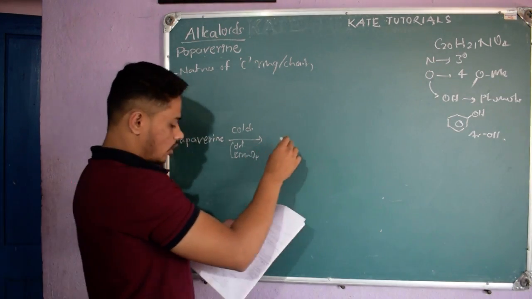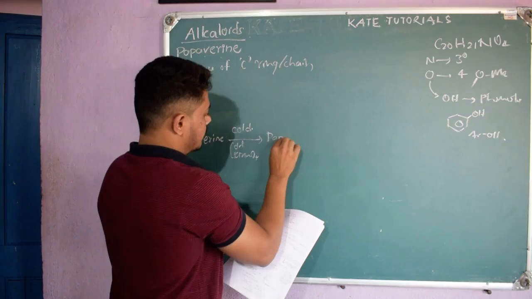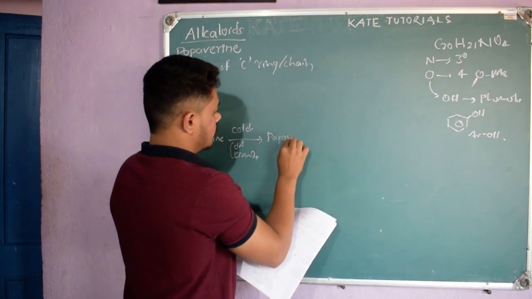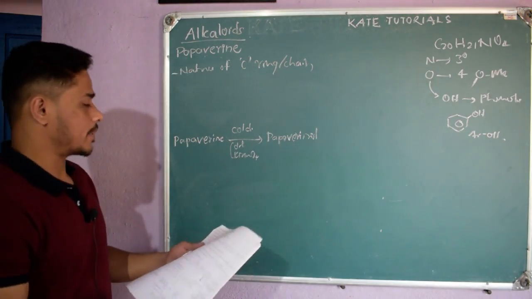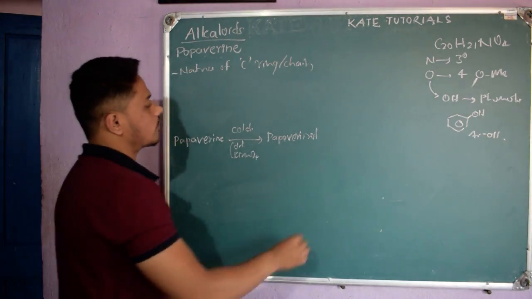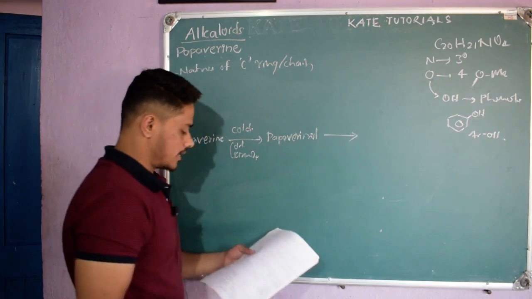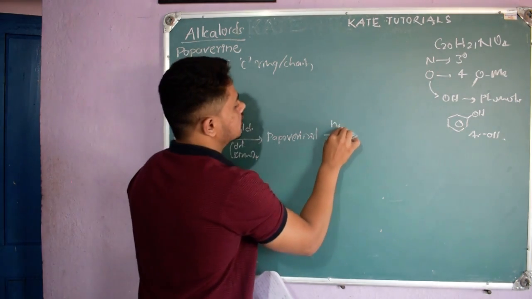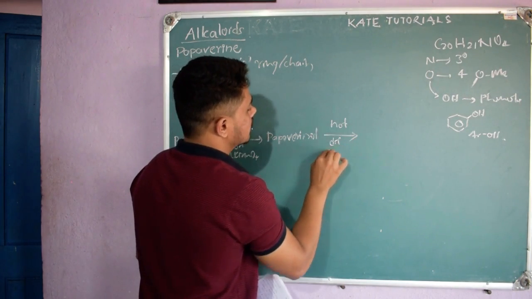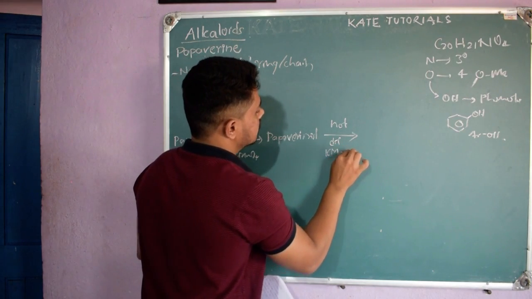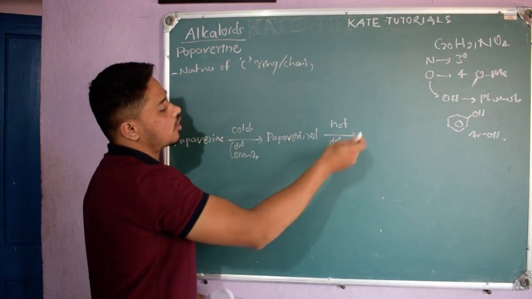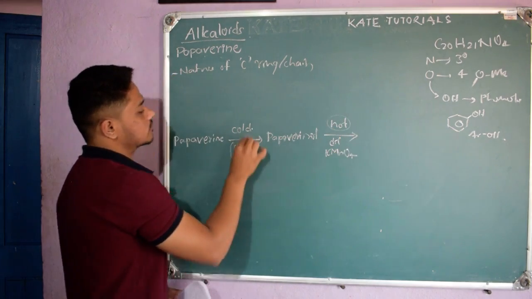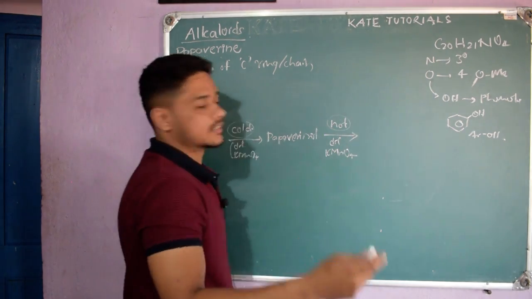So they got papaverinol, right? Further, to this papaverinol they added hot dilute KMnO4. It was a mild oxidizing agent, now it becomes a little stronger oxidizing agent because the condition is changed from cold to hot.